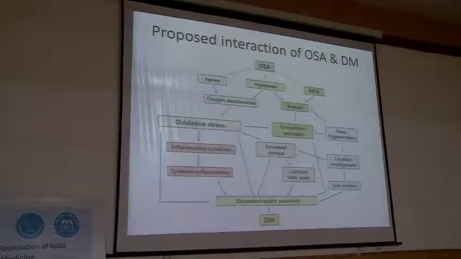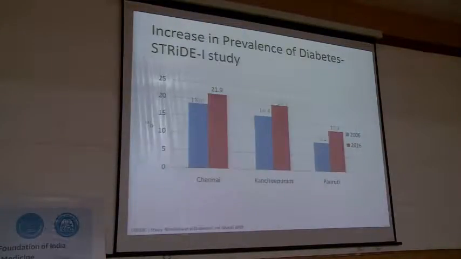Okay, right. So there are a lot of pro-inflammatory hormones that are released, and all of these increase your insulin resistance or decrease your insulin sensitivity, and this ultimately leads to diabetes. So there is a very close relationship between inflammation, obesity, sleep apnea, and diabetes, as this slide shows.